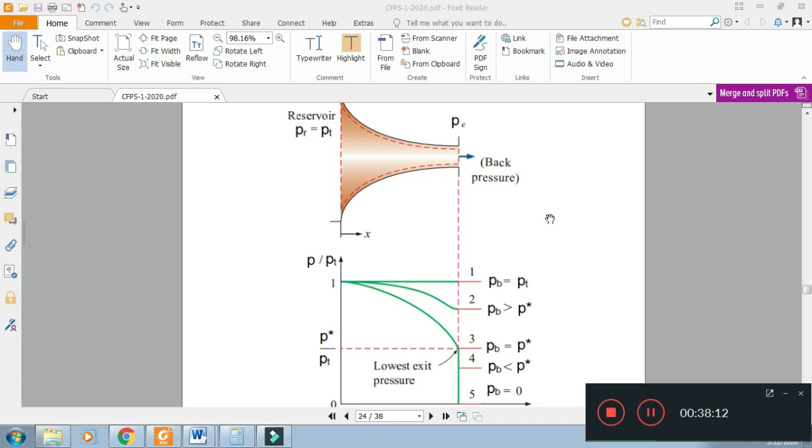The effect of further reduction of the back pressure will not bring any change in the velocity or pressure within the nozzle. Further reduction of back pressure to 0 will give the same result. We will not have any change in velocity and pressure value within the nozzle. Only after the exit of the nozzle, the pressure of the fluid will reduce from 52 to, for example, 0.